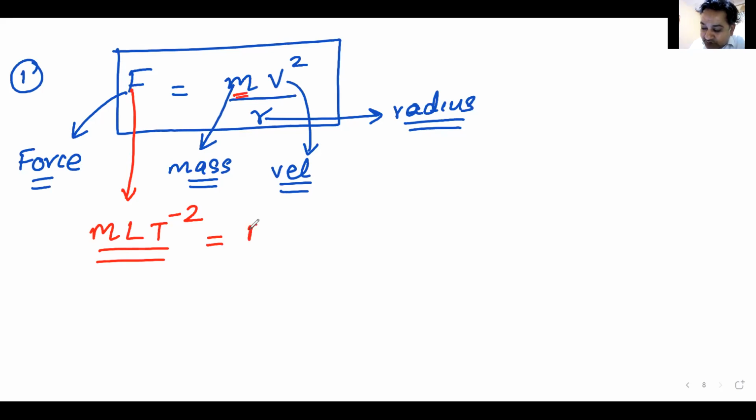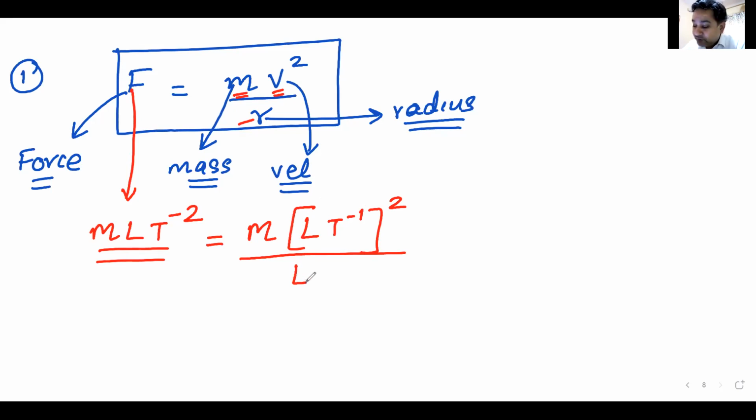M is mass, so its dimension is M. V is velocity, so its dimension is L T minus 1, and it is squared, so we'll square it. Divided by R, R is length, so its dimension is L. Now I solve this, so this becomes M, L squared, T raised to the power minus 2, everything is squared in this bracket, divided by the dimension of length, L. The L gets cancelled.